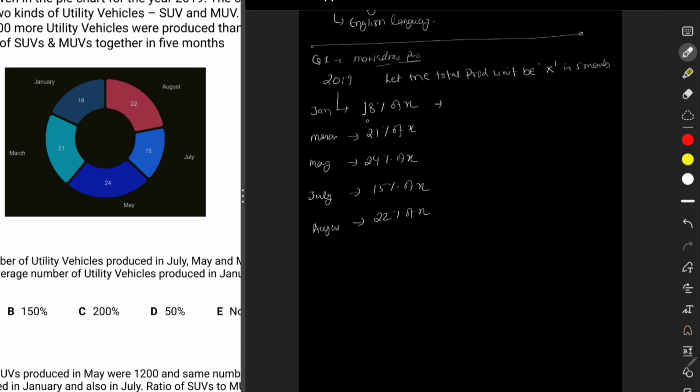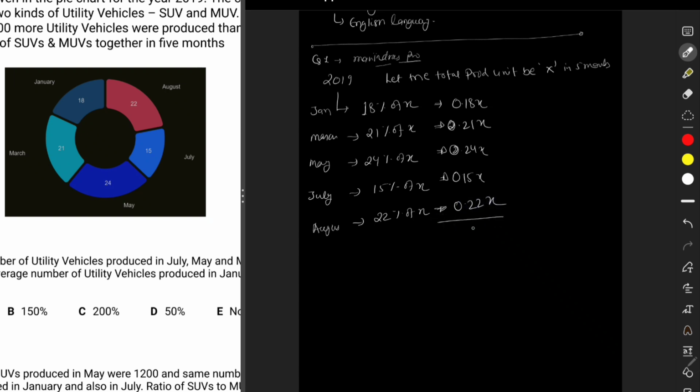Hence, you can also say that this can be written as 0.18x. This can be written as 0.21x. This can be written as 0.24x. This is 0.15x. And this is 0.22x.